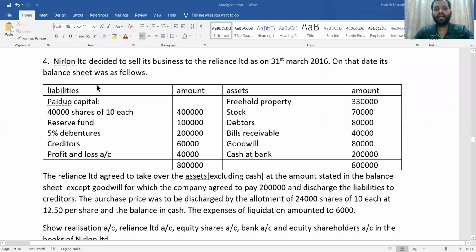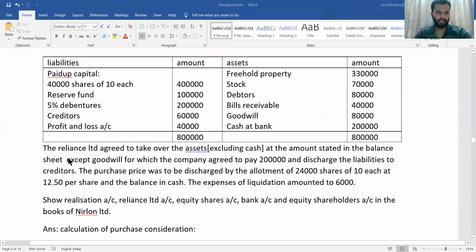Nirlon Limited decided to sell its business to the Reliance Limited as on 31st March 2016. On that date, balance sheet was as follows. On the liability side, paid up capital, reserve fund, 5% debenture, creditor and profit and loss account information is given. On the asset side, freehold property, stock, debtor, bills receivable, goodwill and cash at bank information is given.